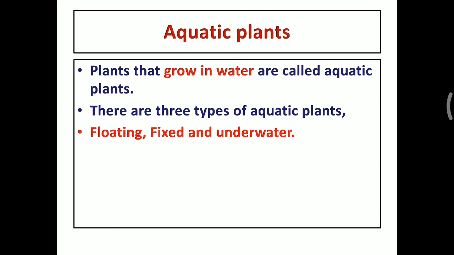Plants that grow in water are called aquatic. Aqua means water. So the plants that grow in water are called aquatic plants. There are three types of aquatic plants: floating aquatic, fixed aquatic, and underwater aquatic.